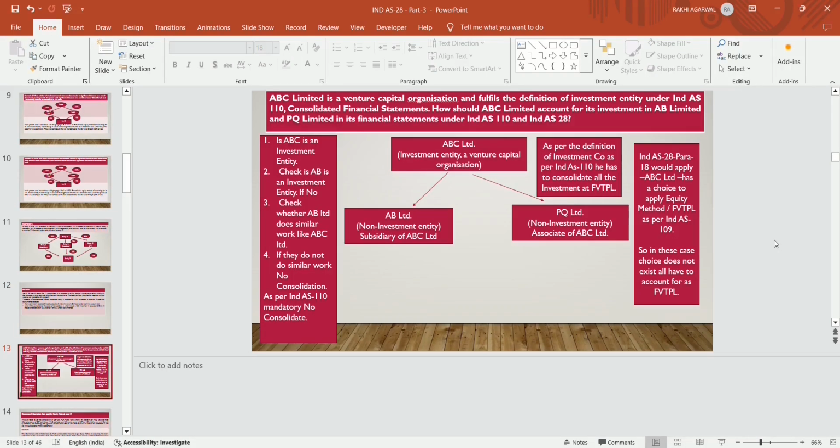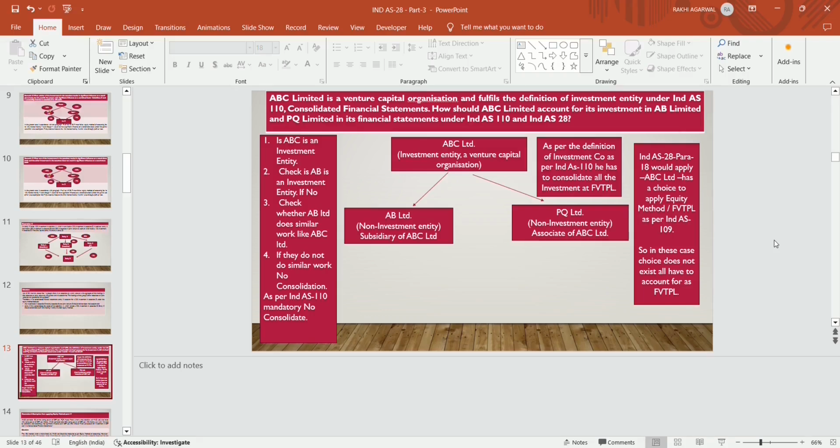Now, ABC Limited is a venture capital organization and fulfills the definition of an investment entity under Ind AS 110. In the consolidated financial statements, how should ABC Limited account for its investment in AB Limited and PQ Limited under Ind AS 110 and Ind AS 28? In this case, ABC Limited is an investment entity and a venture capital organization. So ABC Limited, that is the parent company, is a venture capital organization.